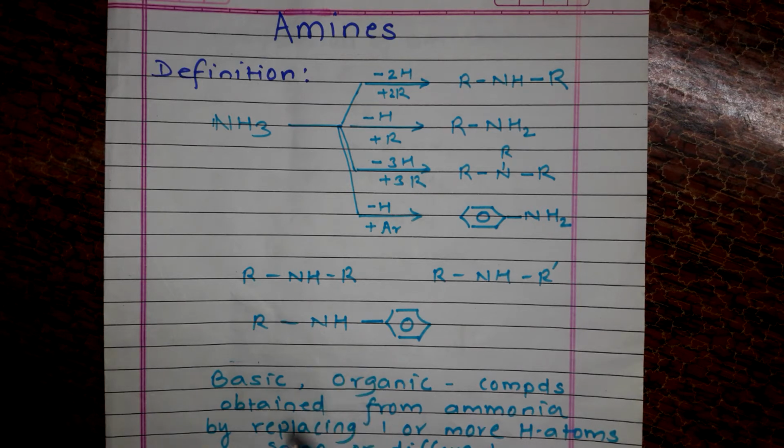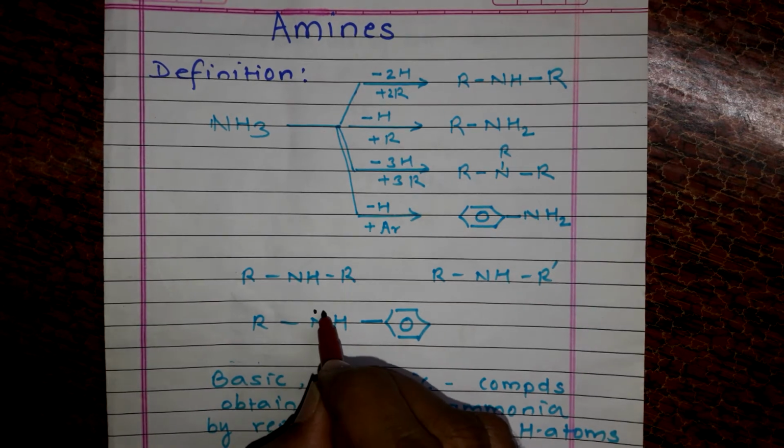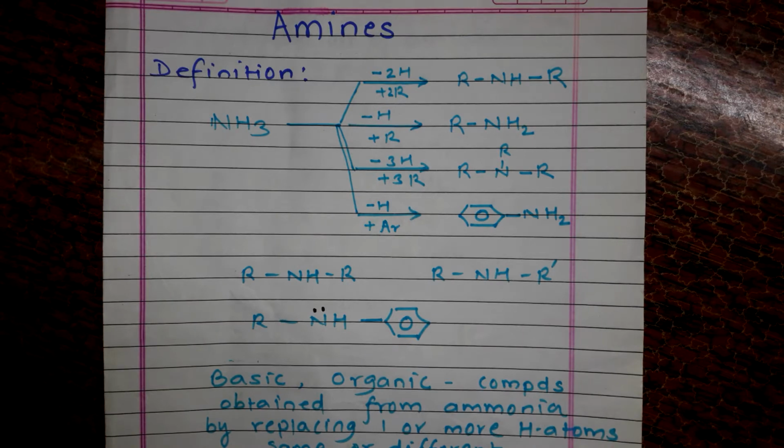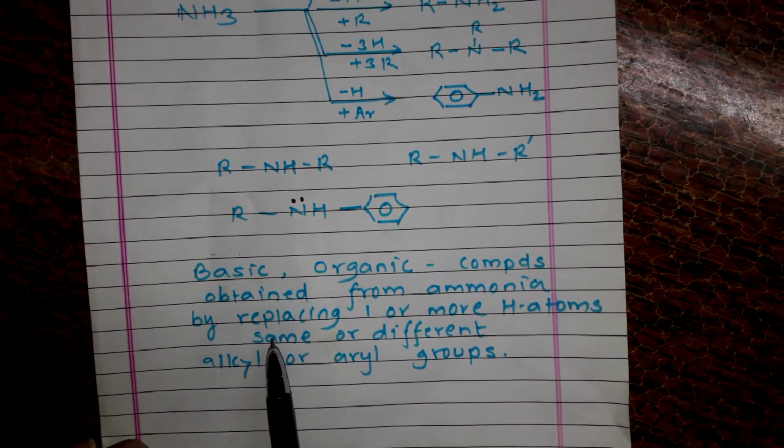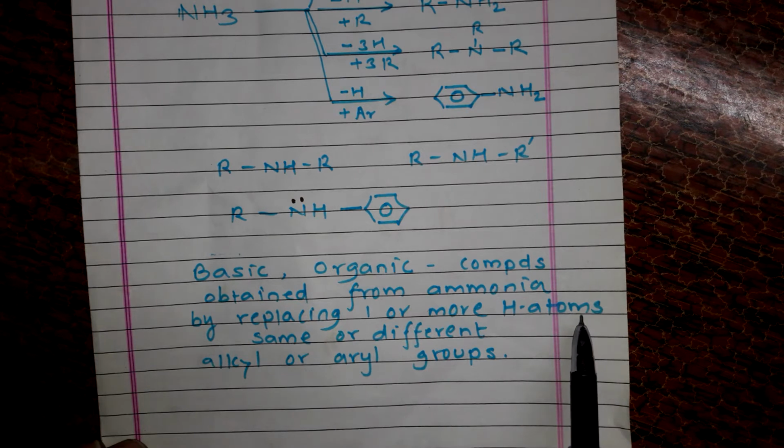Now we'll try to put it in words so that we get the proper definition of amines. See, amines are basic compounds. Why are they basic? Because they have a lone pair of electrons which they can donate. So amines are basic organic compounds which are obtained from ammonia by replacing one or more hydrogen atoms by the same or different alkyl groups or even aryl groups.